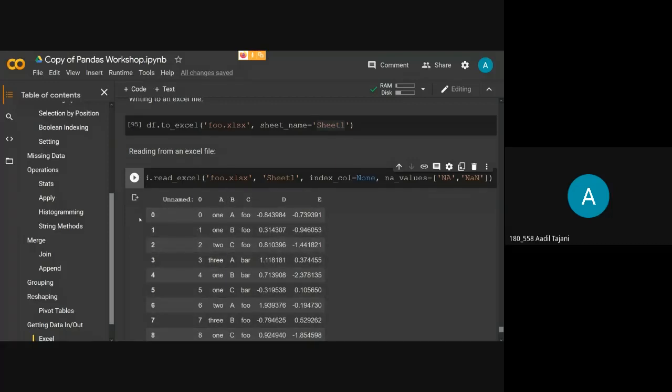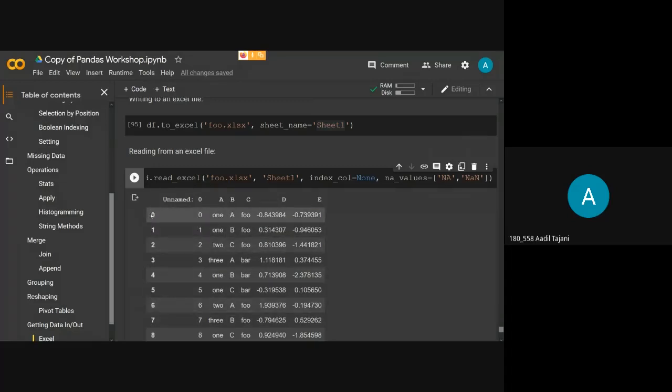Now here you can see we have a column named Unnamed, and there are two columns with the same indexes. The thing is that earlier we saved the data set, and it had index values, and here we have mentioned index column equal to None. So the index column of the data frame was saved in the Excel file, and it has imported the Excel file with Excel's index values.